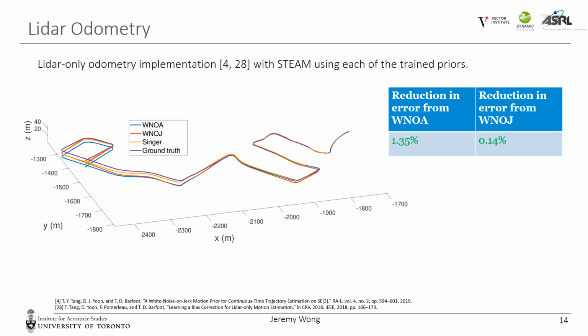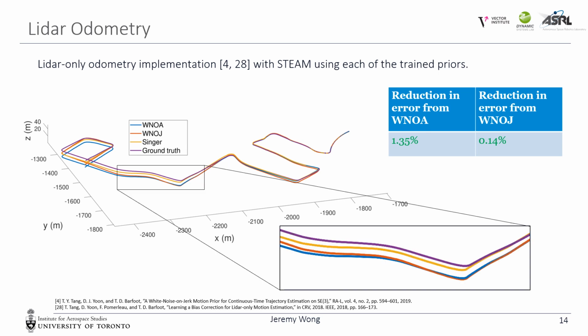The second experiment that we perform is using the three motion priors within a LiDAR-only odometry framework, which was used in some previous papers. We see that the Singer prior is once again able to improve our state estimates compared to the two previous priors. Also, looking at the trajectory plotted against the ground truth for one of our test sequences, we can see that the Singer prior noticeably reduces drift in the Z direction.